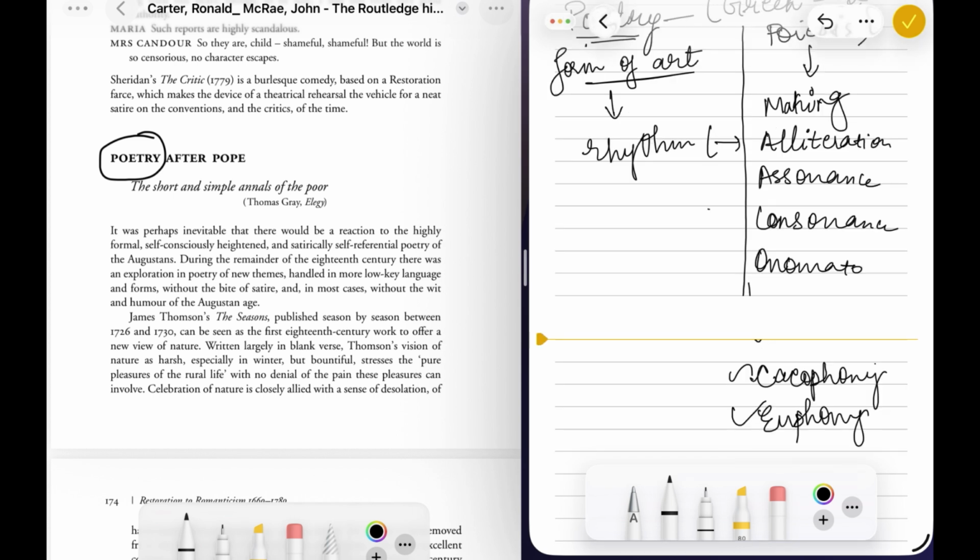You can also use sound symbols, sound and meter. Meter is important: a pattern of syllables, like what is stress and unstress. This will be covered when you do the detailed study of poetry.